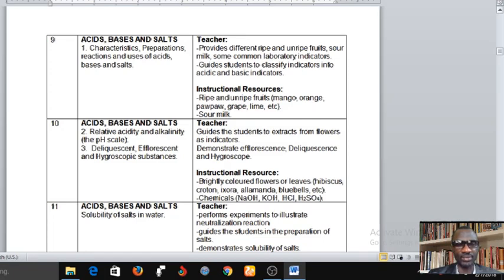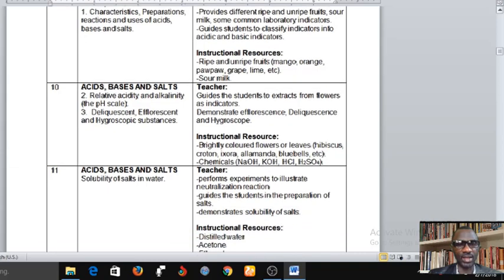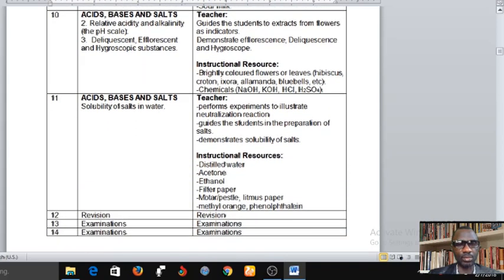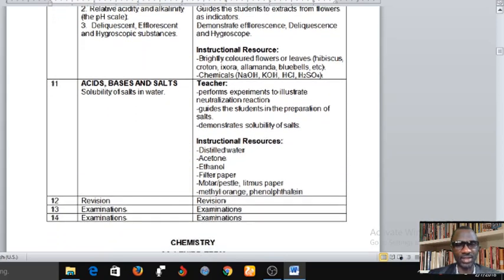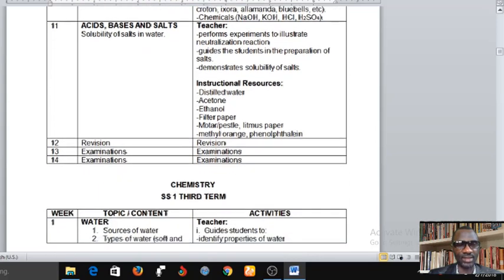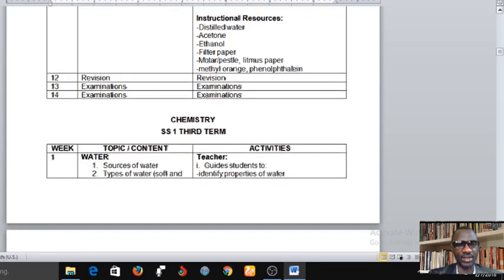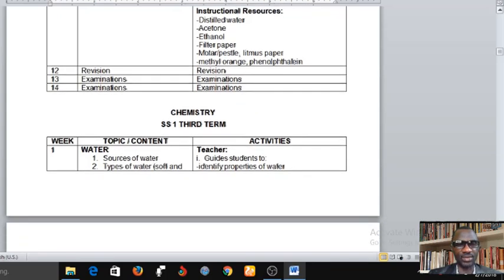Week 11, you're still going to treat acids, bases, and salts. And this time around, you're going to study solubility of salt in water. Solubility of salt in water. And week 12 is going to be revision, as you can see here. Week 13 is going to be examination. Week 14 is going to be examination. So that is all for second term SS1.